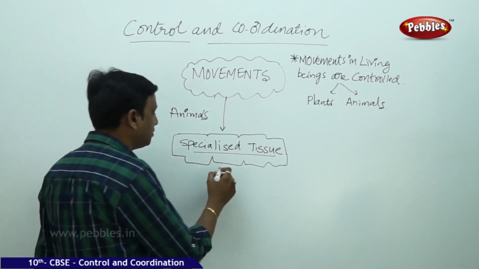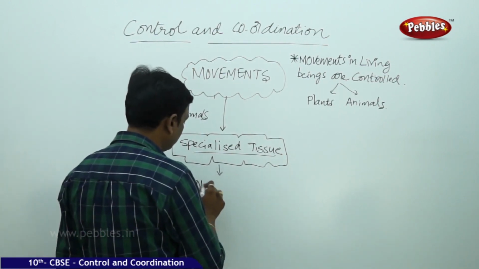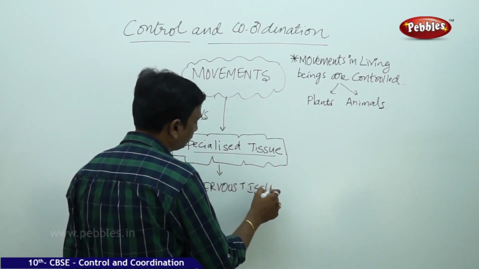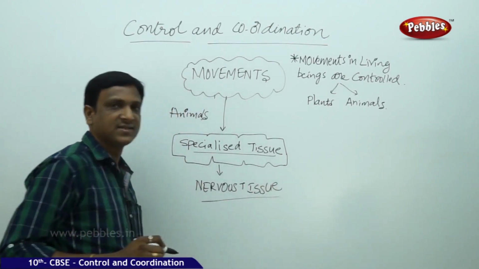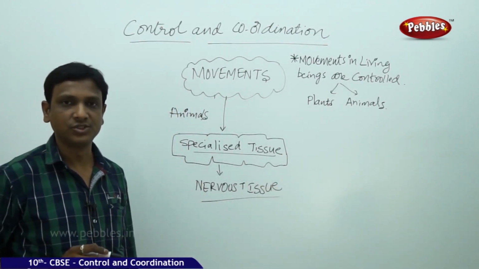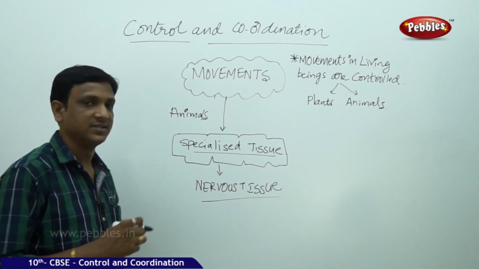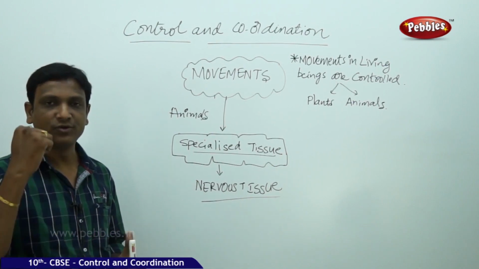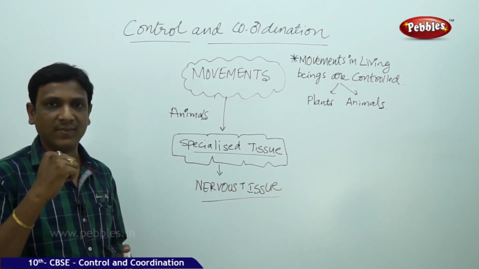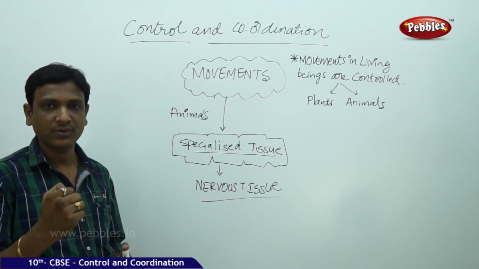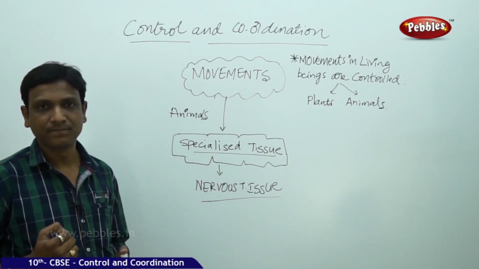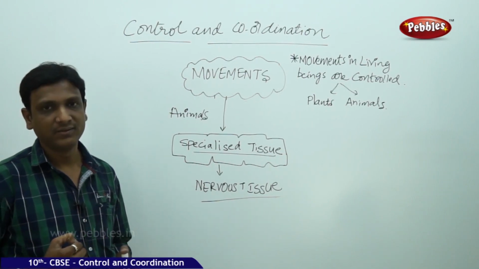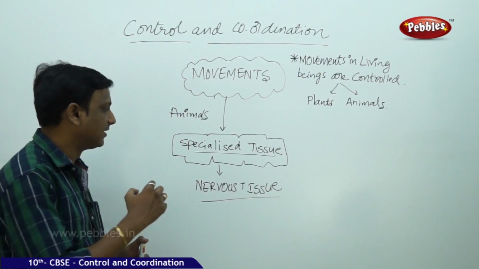What is this specialized tissue? Nervous tissue. Various kinds of physical movements in our body are controlled by this nervous tissue. If you have to produce a movement in your hand, the muscle and the bone have to be coordinated. The muscles in your hand must change their shape. So this all happens because of the nervous tissue.